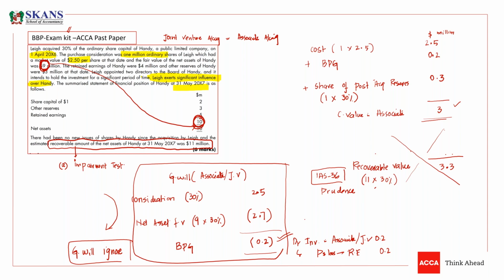So you are calculating goodwill for an associate to understand whether there is a bargain purchase gain or not. In other words, we are making a goodwill working to calculate the bargain purchase gain. If there is a bargain purchase gain, we will add it, and if there is no bargain purchase gain, then we will ignore it. Simply, we are going to ignore it.